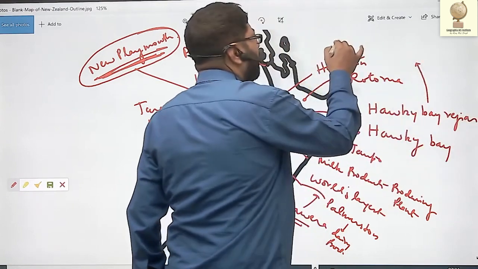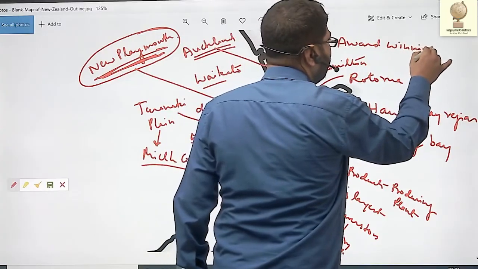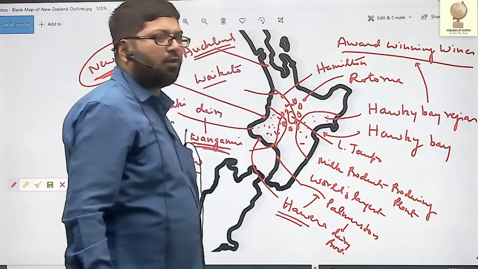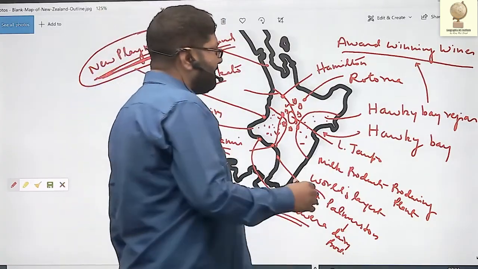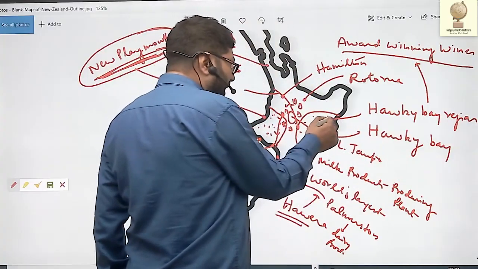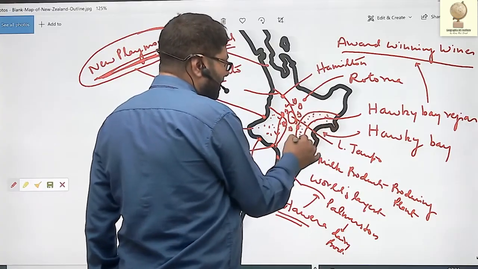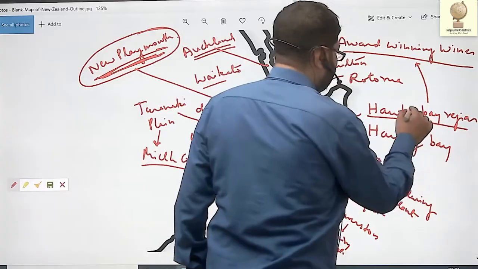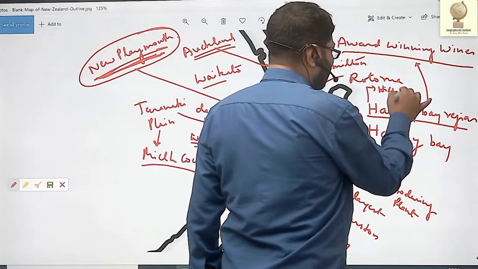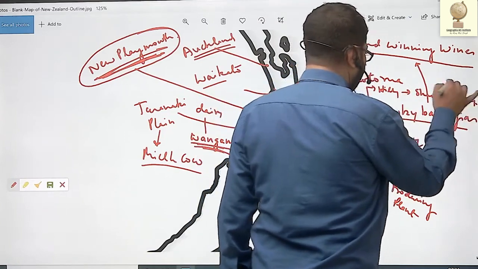It is known for award-winning wines, a wine-making center. This Hawke's Bay region has two parts. One is hilly, and second is plain. On hilly region, sheep rearing is very important.